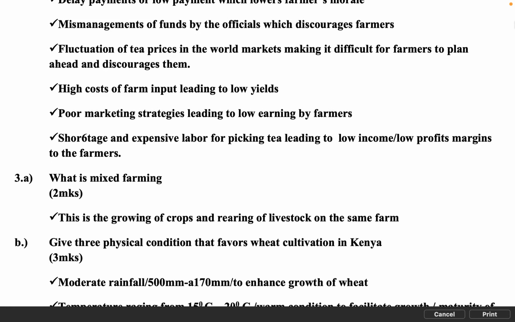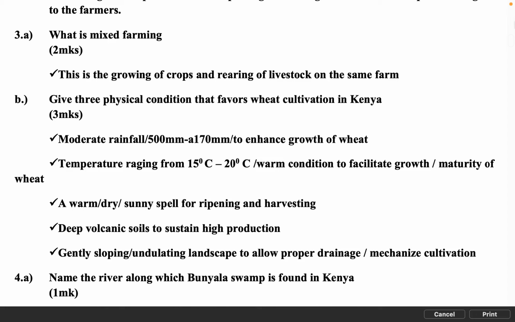3a. What is mixed farming, 2 marks. This is the growing of crops and rearing of livestock on the same farm. b. Give 3 physical conditions that favor wheat cultivation in Kenya, 3 marks.